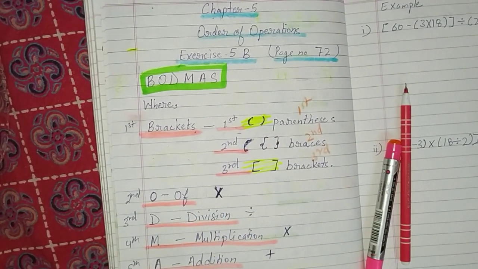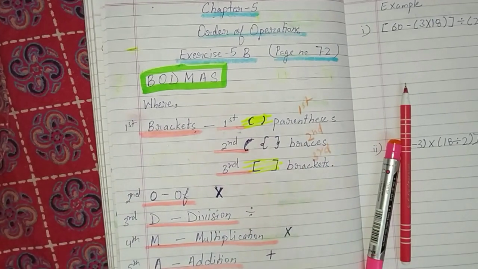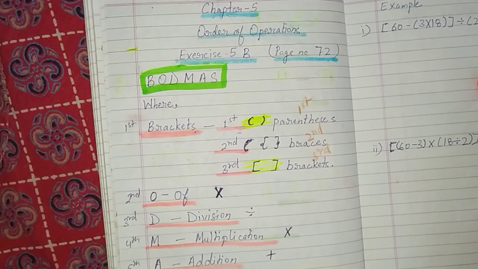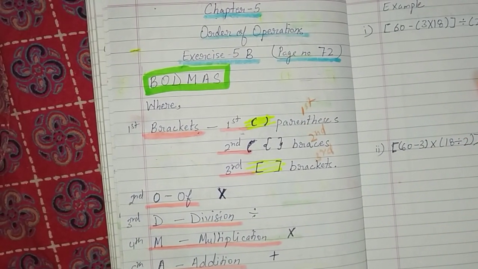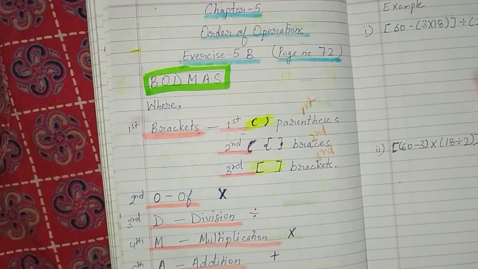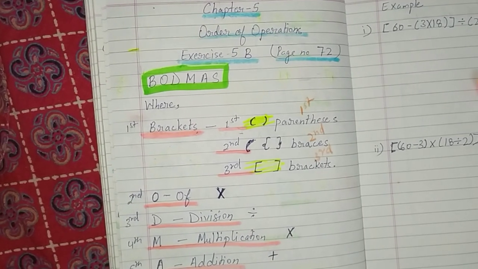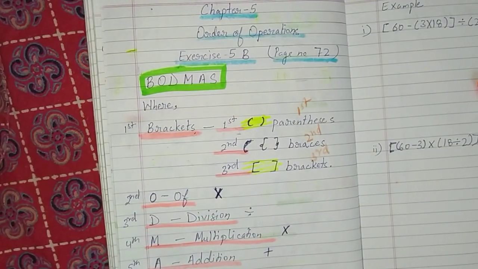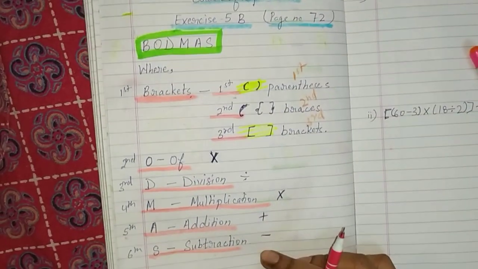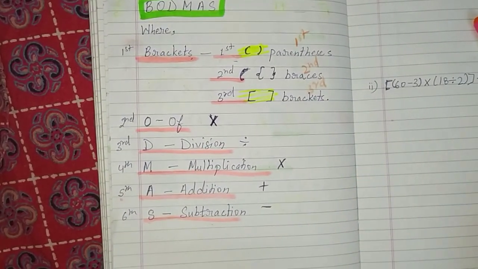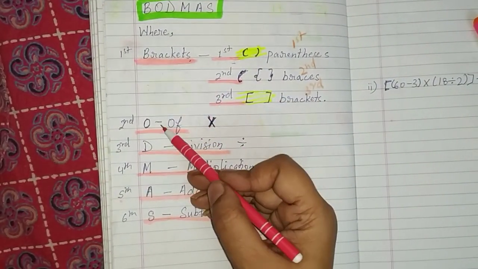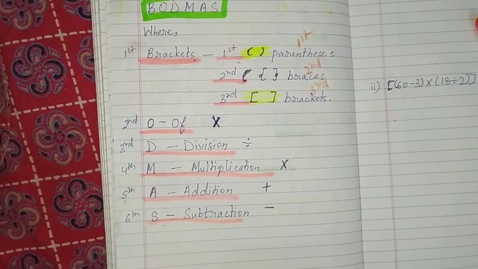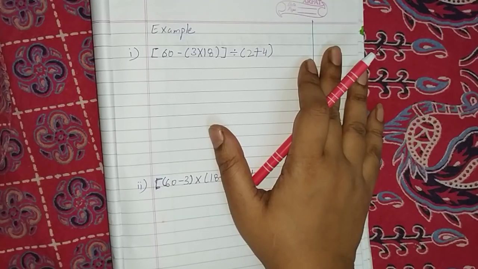Here, braces we hardly use, okay, but normally we use parenthesis and brackets. And after that, of. Of is nothing, only multiplication. That is on the second step. Third step, division. Fourth step, multiplication. Fifth step, addition. And the sixth step, subtraction. This much is clear, children? Now, it is clear? Bracket of division, multiplication, addition and subtraction. This is clear? Now let's take example.